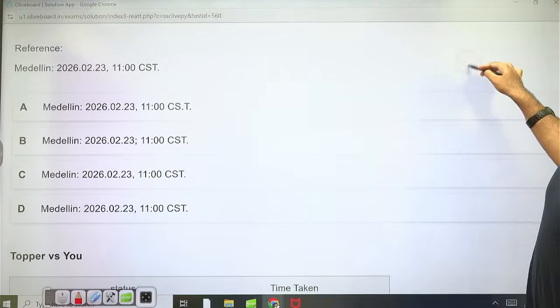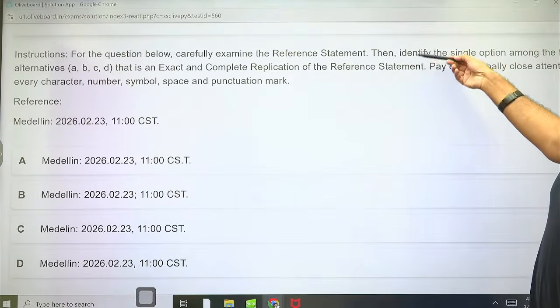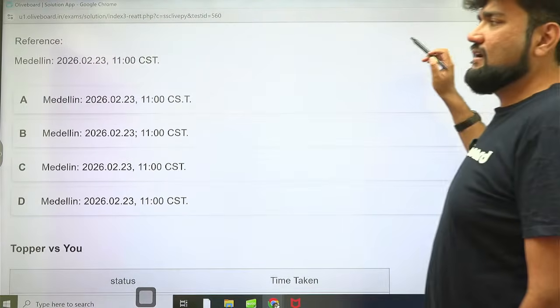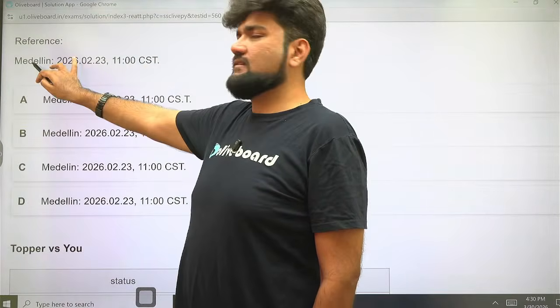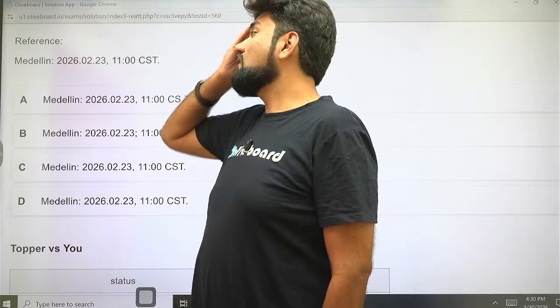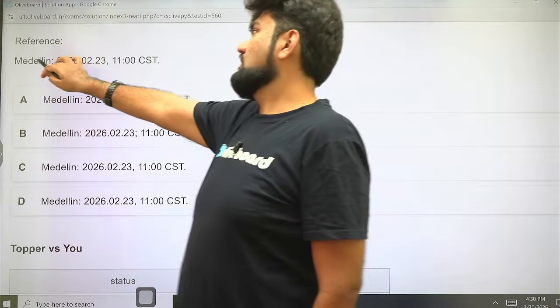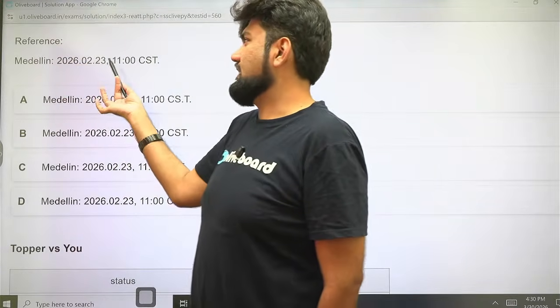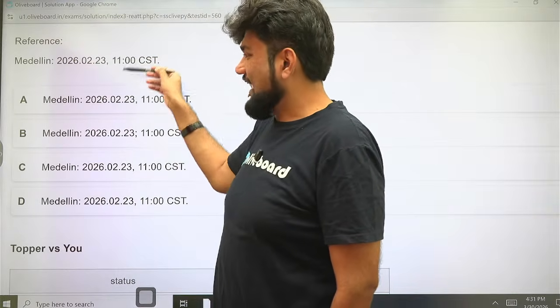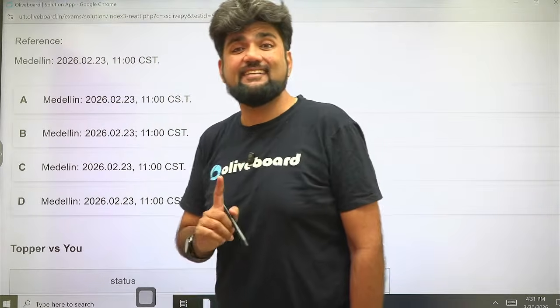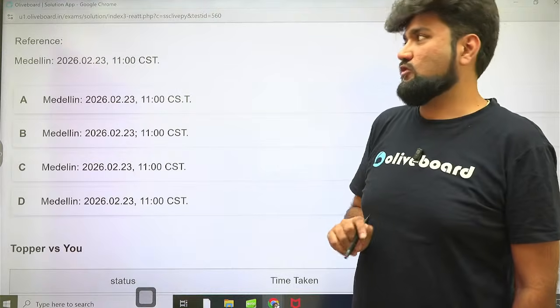Okay, so look at the question. The question is actually trying to confuse you a bit. Exactly, it just means it is an address matching question. Similarly, this is given to you. Medellin is the name of a place in Colombia, hopefully everybody knows that. Then this is the date given to you and this is the time, right? So you need to observe this and the exact same copy you have to pick from here. Exact same, no difference, not even in punctuations.